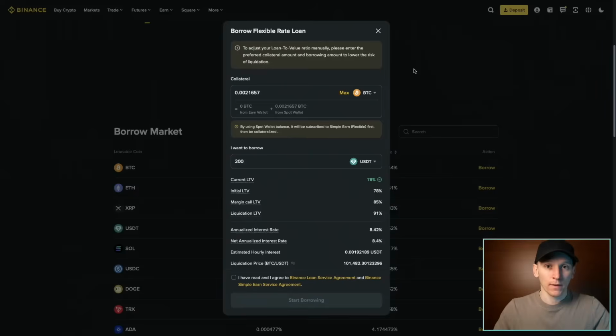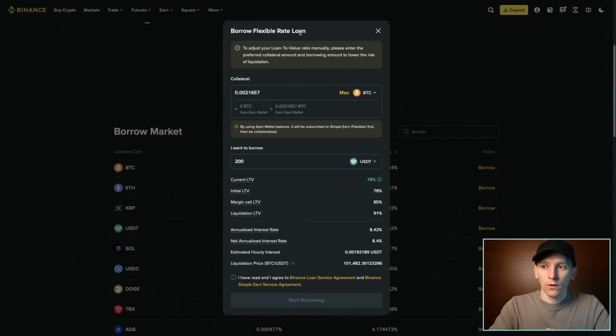The next decision we can make is if we want to take a flexible rate loan or a fixed rate loan. And you can do this on centralized platforms now. DeFi platforms, most of these are only flexible rate, and I'll explain in a second why that is. But on centralized platforms now, you can choose between fixed rate and flexible rate. So flexible rate loans, that's this one here.